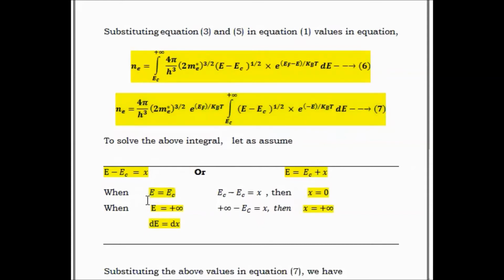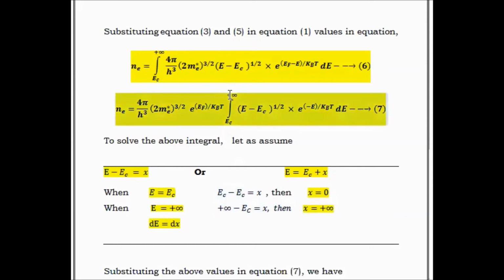Lower limit: when E is equal to EC, then EC minus EC is equal to X, so X is equal to 0. Upper limit: when E is equal to plus infinity, plus infinity minus EC is equal to X, so X is equal to plus infinity.